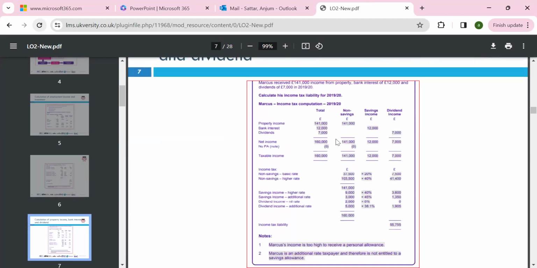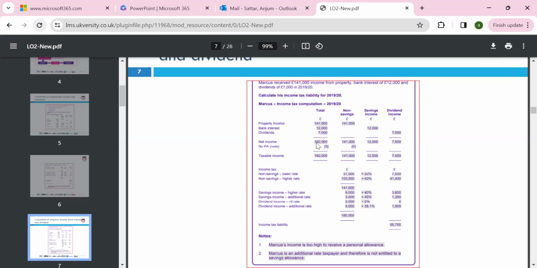So we can look around the total income: property income, bank interest, dividend. We have non-savings income, then savings income, then dividend. We minus the personal allowance, or no personal allowance. Yes, it depends, because if your income is more than 100,000, for every pound you earn above 100,000, your personal allowance will reduce by half. So if you earn more than 125,000, your personal allowance will finish.